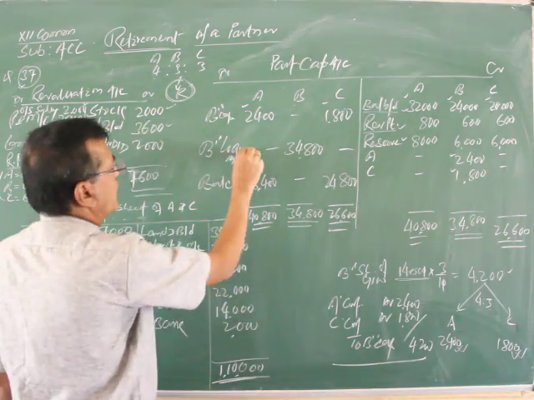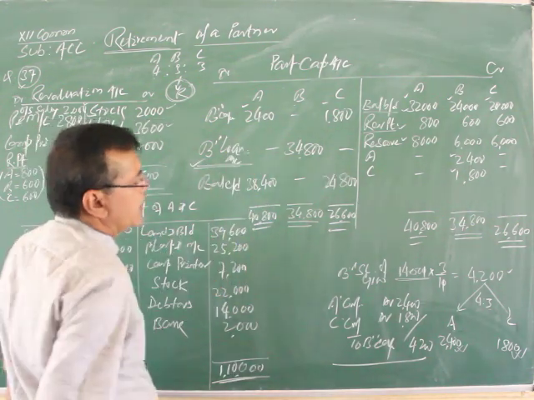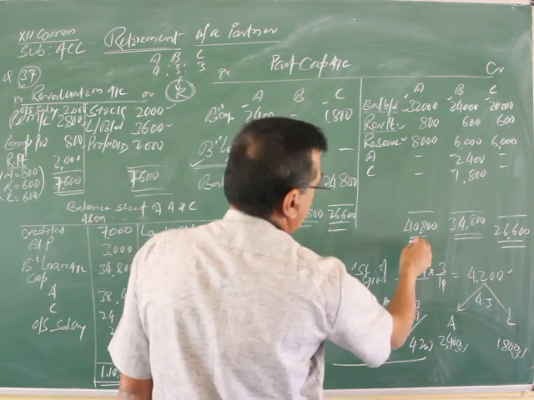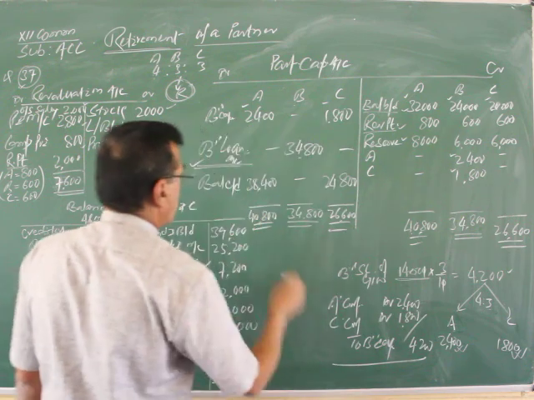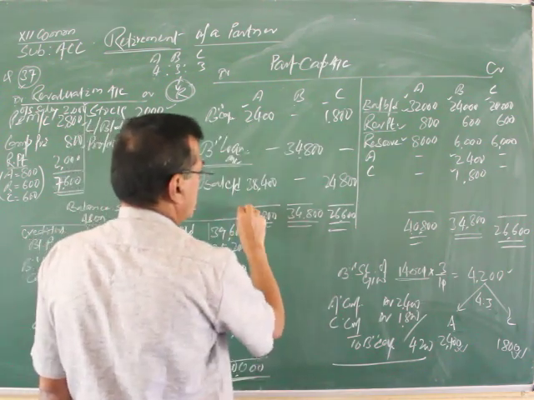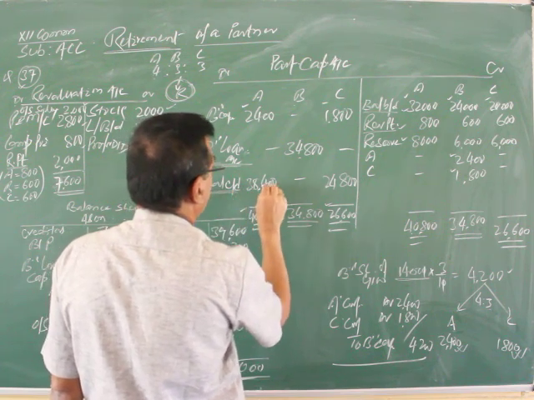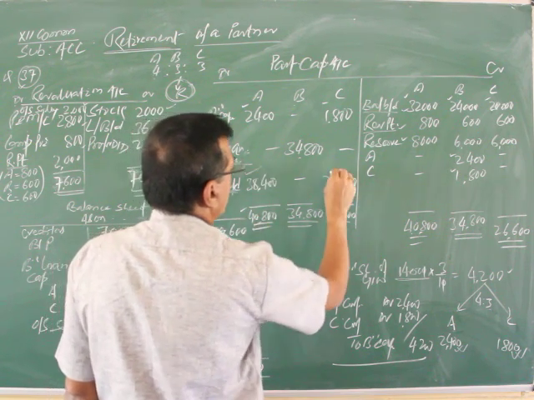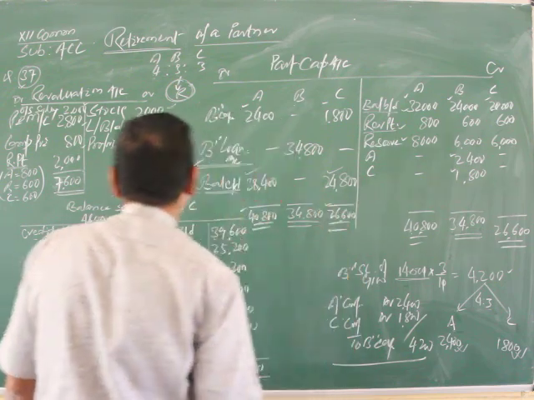Transfer B's capital balance to B's loan account. The rest, A's capital, is 40,800 and C's capital is 26,600. The balancing figures are 38,400 and 24,800.